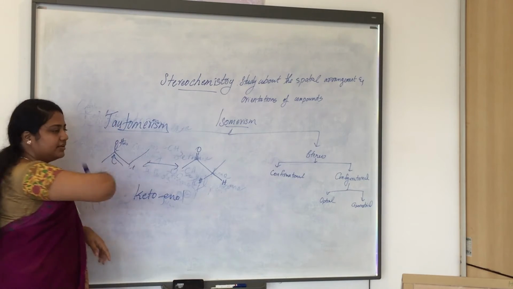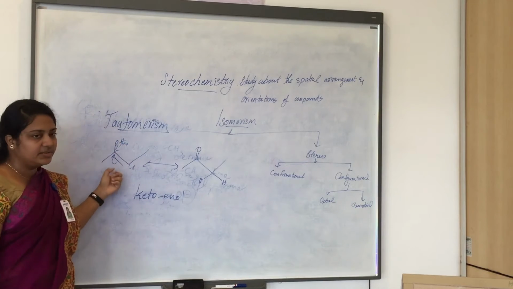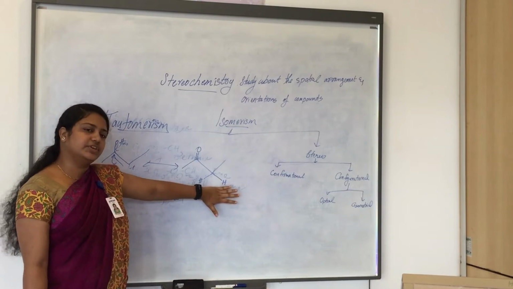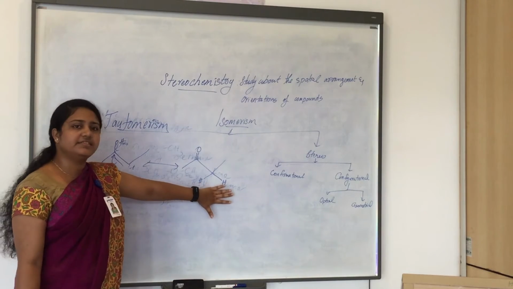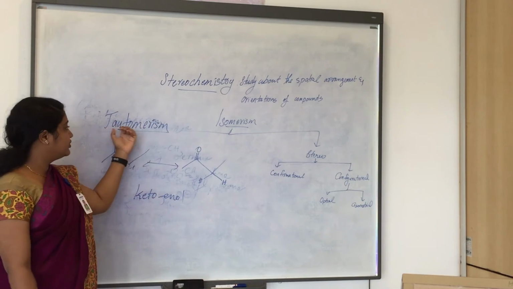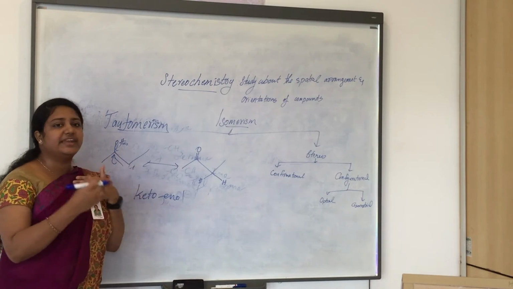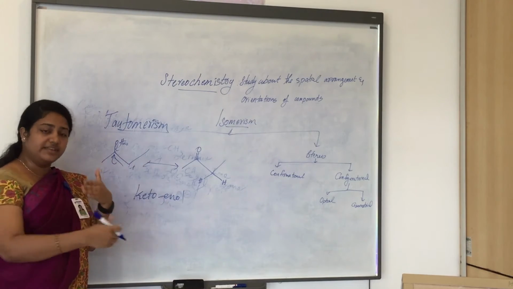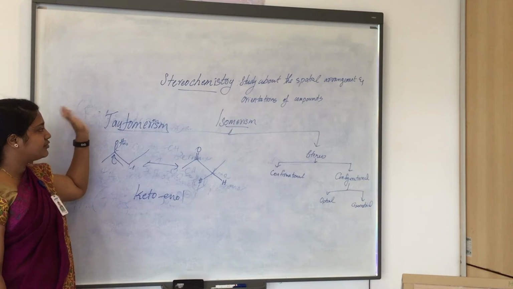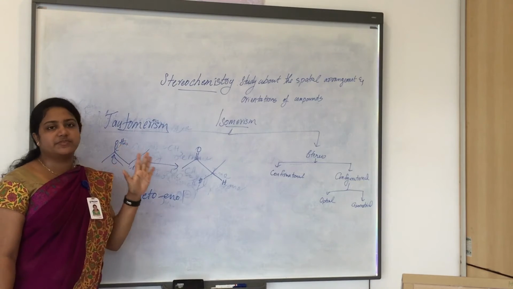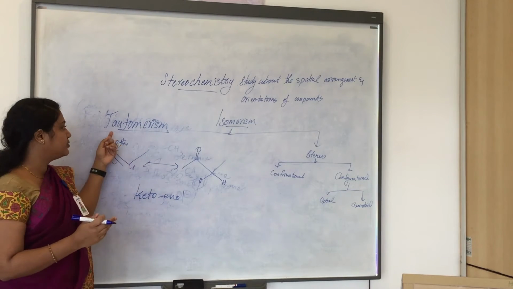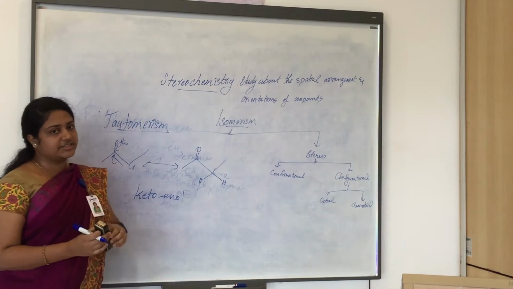This charge will be transferred to here. So this single bond converts to a double bond, and it will be a ketone, and this hydrogen comes to here. So here it is CH and here it is CH2. So the alcohol converts to ketone. As we mentioned before, in tautomerism, this will be simultaneously changing to ketone and enol, that is alcohol. So we can name it as keto-enol tautomerism. That is about structural isomerism. That is, we have 5 types of structural isomers: chain, positional, functional, metamerism, and the last one tautomerism. That is about structural isomers.